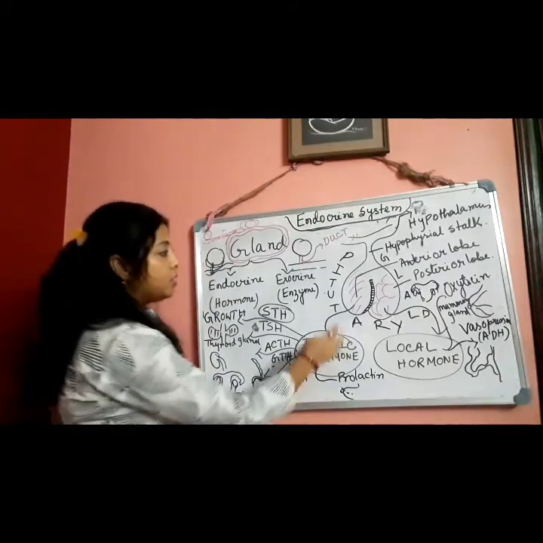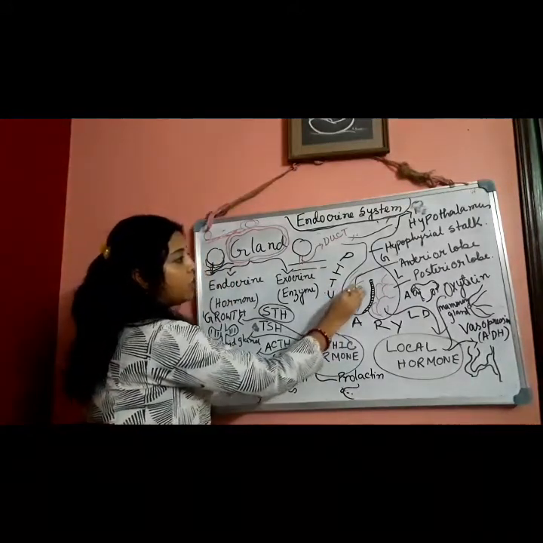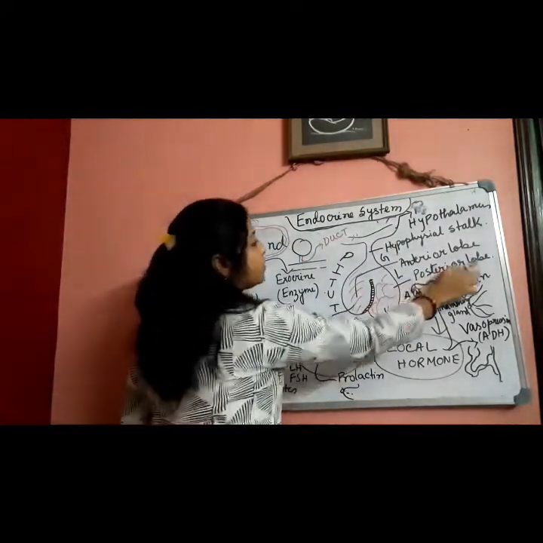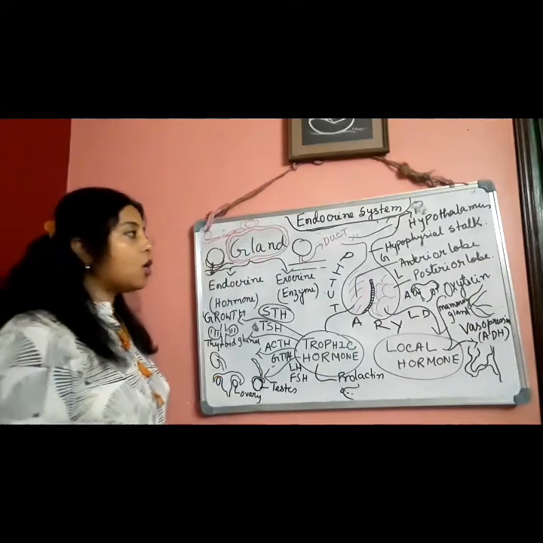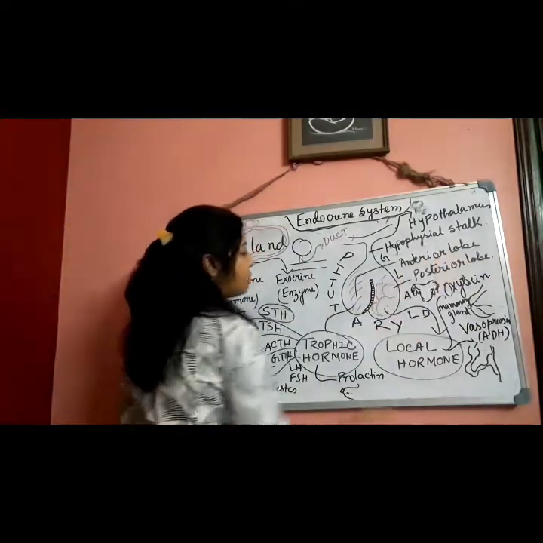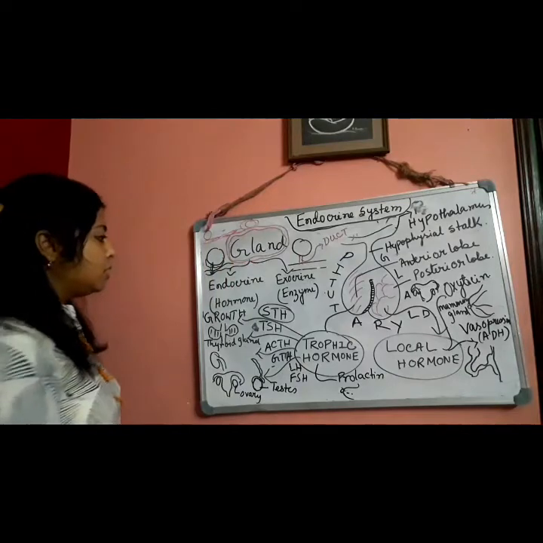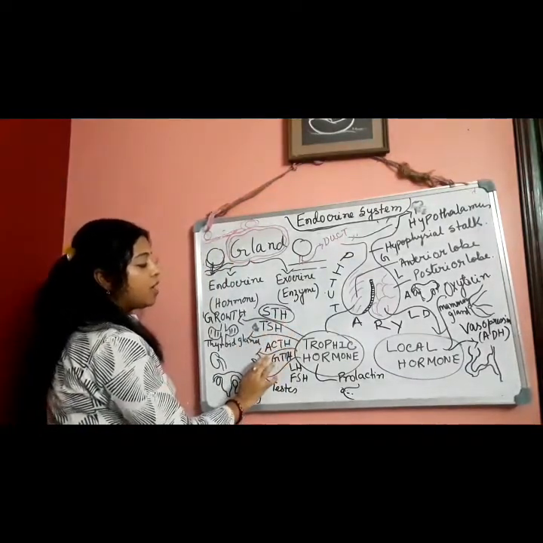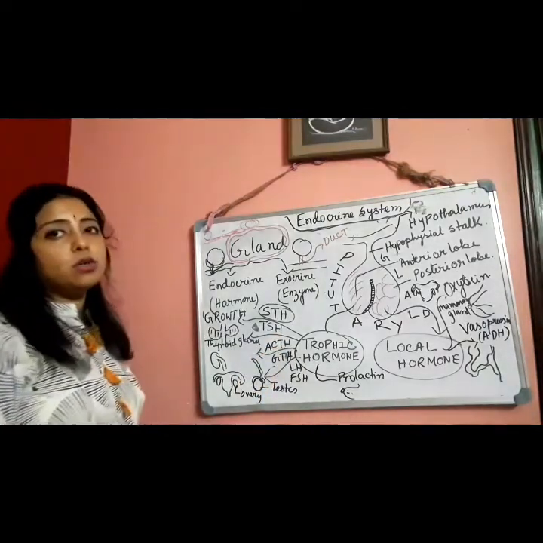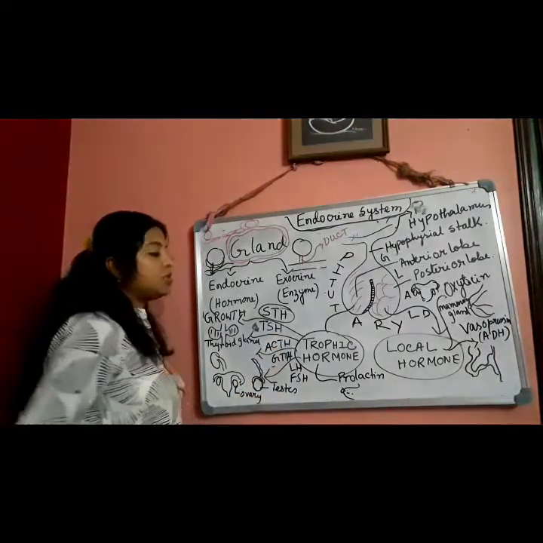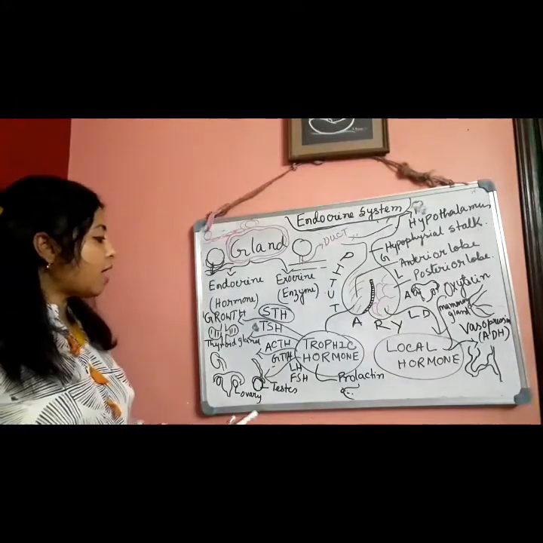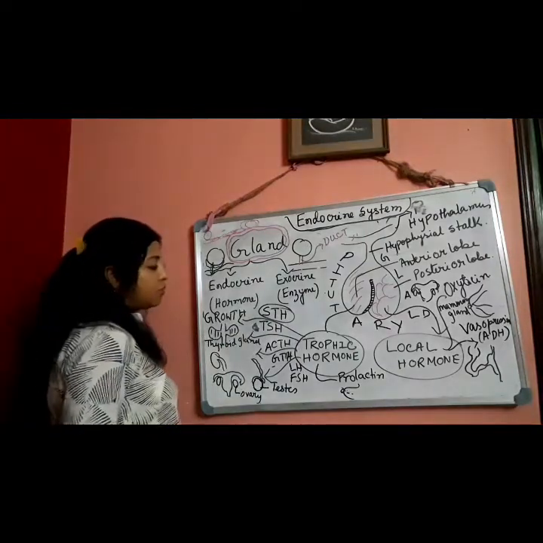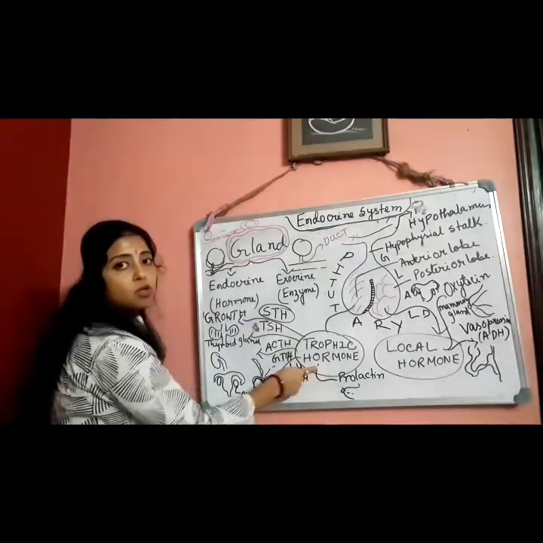Okay, and some kinds of hormones will be secreted from the anterior lobe, and some kinds of hormones will be secreted from the posterior lobe. The hormones which are secreted from the anterior lobe are somatotropic hormone, thyroid stimulating hormone, ACTH, that means adrenocorticotropic hormone, GTH, that means gonadotropic hormone, and prolactin hormone. So many hormones I have written, but all are considered as tropic hormones.